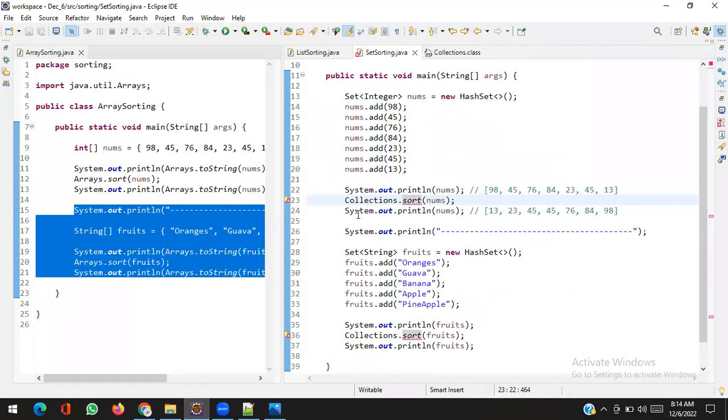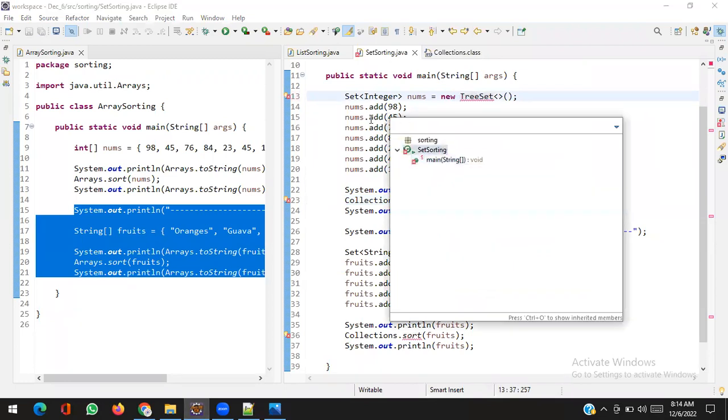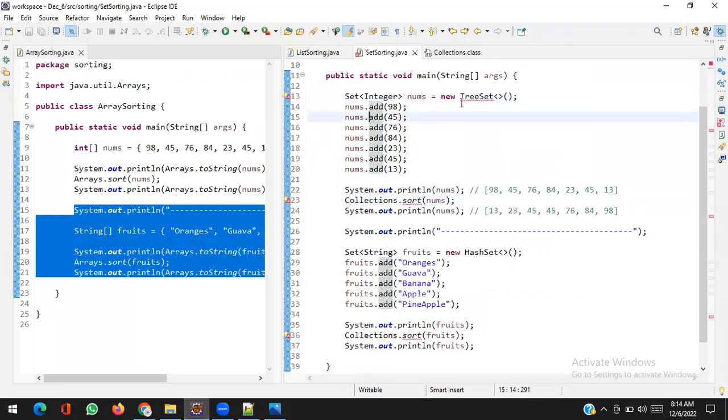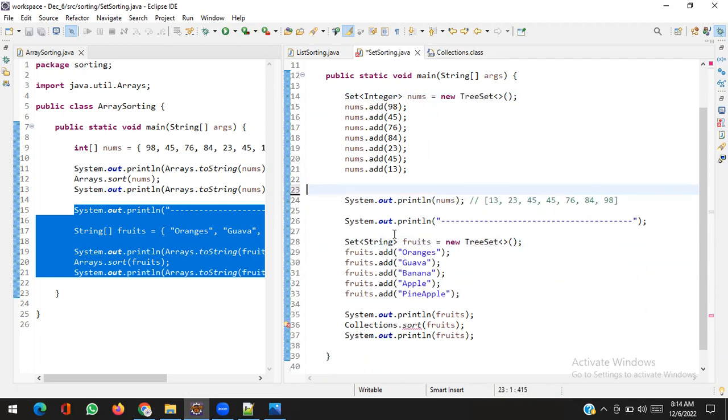TreeSet, because TreeSet is a sorted set. So there is no need of these things. Instead of this, you just create a TreeSet. It will store elements in sorting order by default. You don't need to write this. It will be sorted by default.